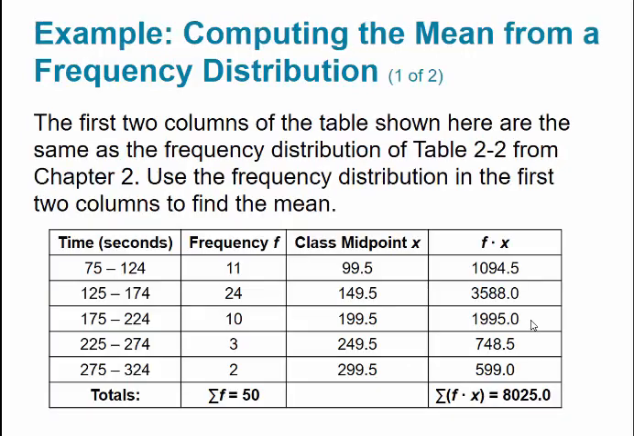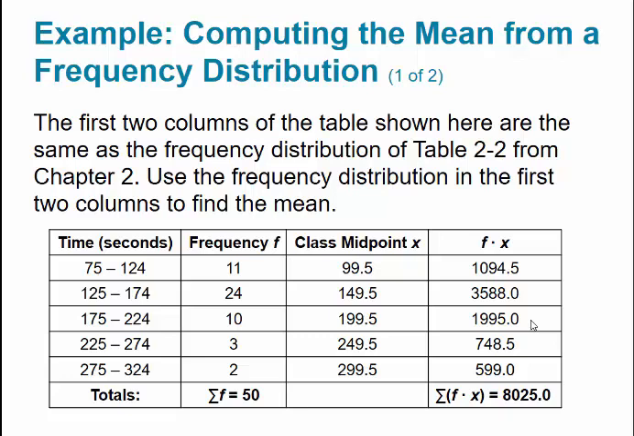So when we do the mean from a frequency distribution, the first column is going to be our classes. It doesn't matter if you use class limits or class boundaries. We have the frequency, we have the class midpoint, and then we have the last column, which is the product of the frequency and the midpoint. So you can see at the bottom of the table, we have the summation of F, which is just how many data points we have, which is 50.